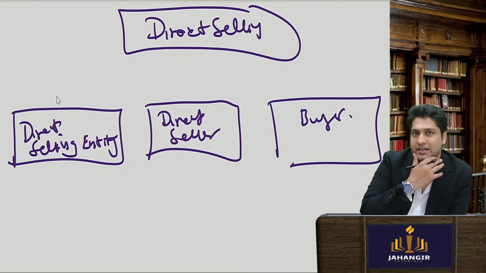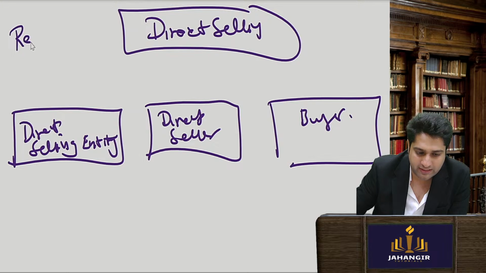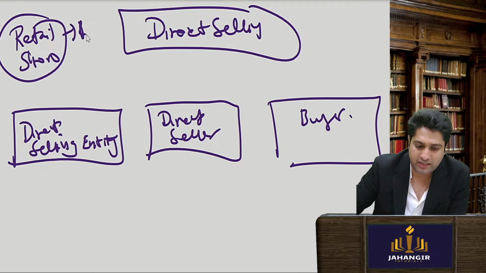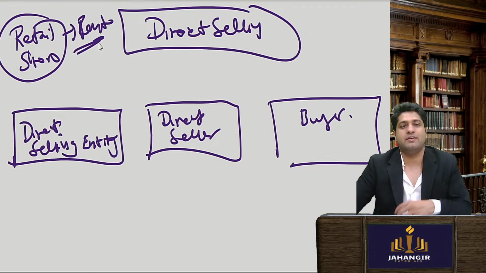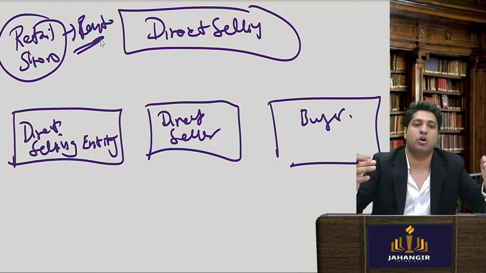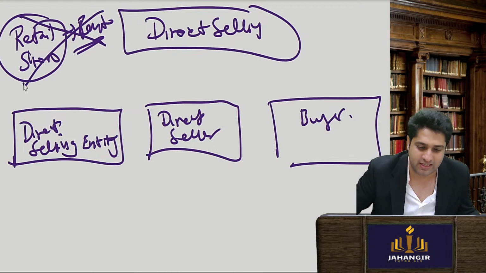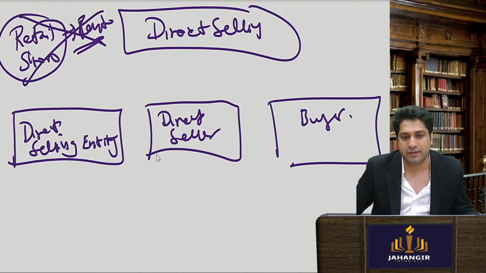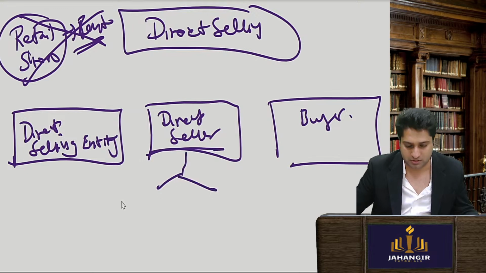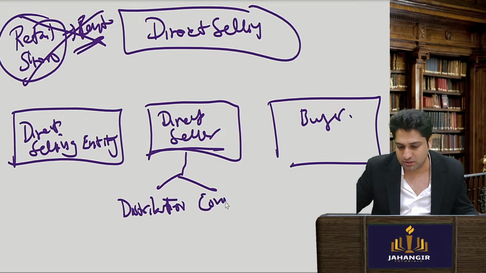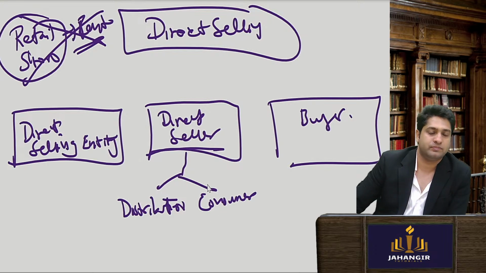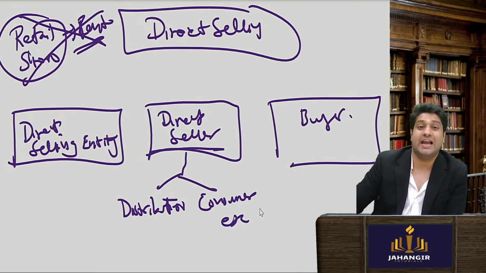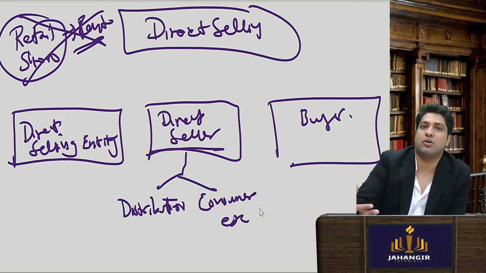A direct selling entity has no retail store. Retail stores have to pay a lot of rent. If I open a shop, I have to pay a lot of rent. So they say, just skip the rental part. What we will do is engage distributors, maybe my consumers only, to further sell the goods. I'll catch people directly who will sell it to their contacts.